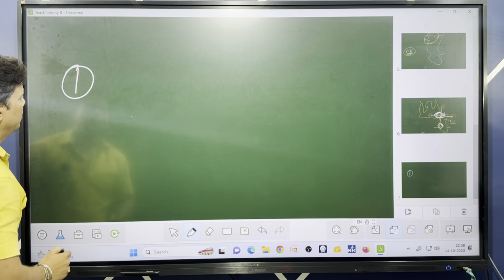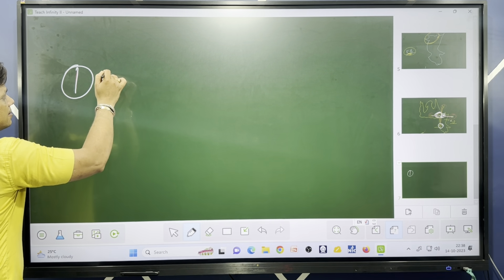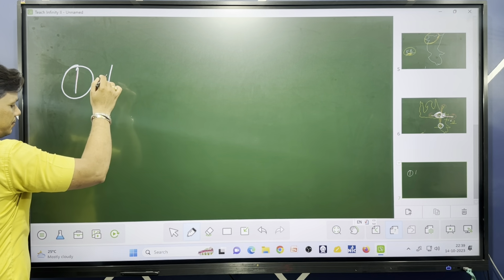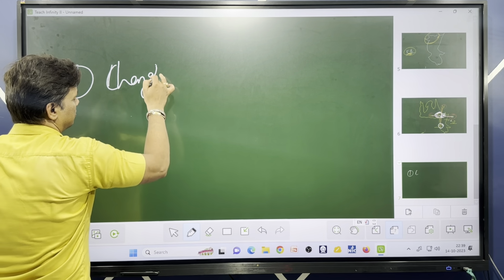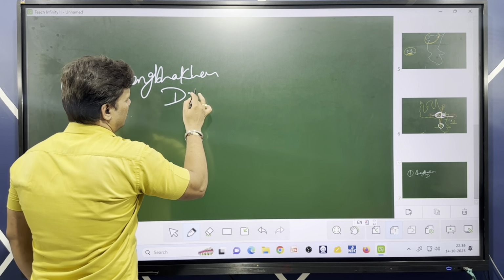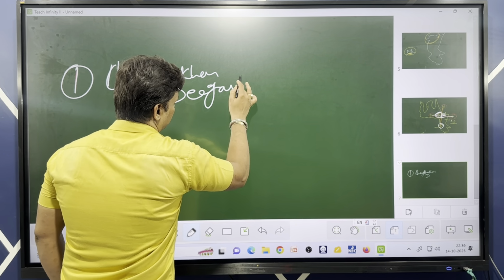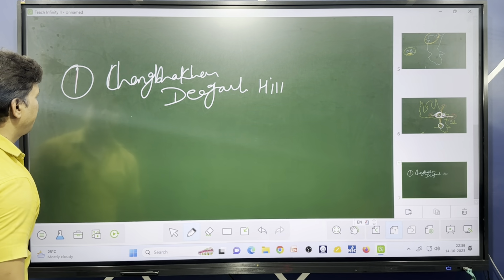Okay, what division am I taking? The plateau of eastern Baghelkhand. The first part is Chang Bhakhar Devgarh Hill, okay, this is the first part.